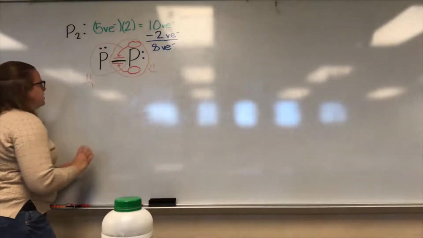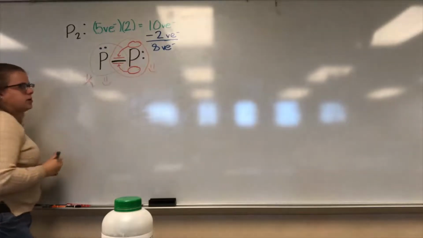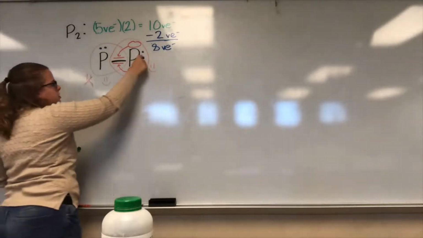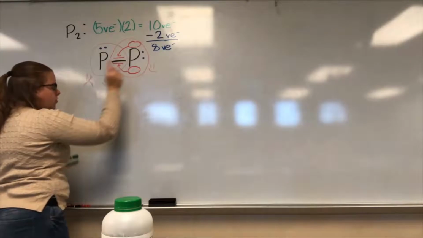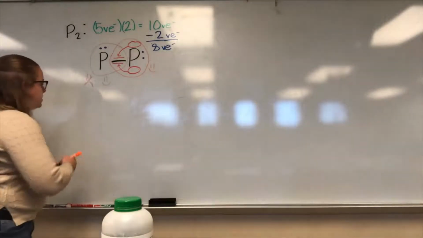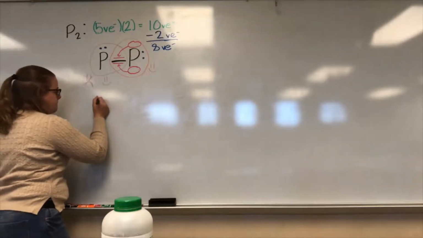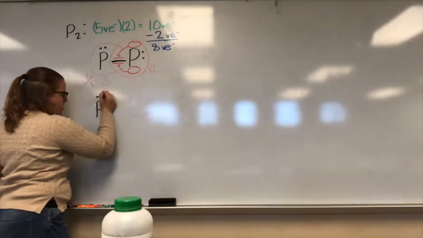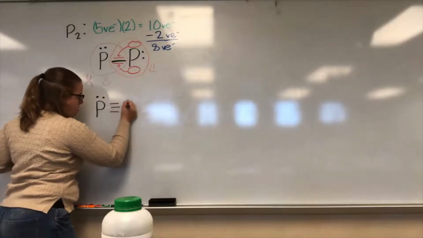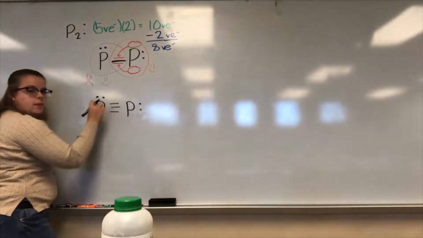This phosphorus is finally happy. And let's double check to make sure this phosphorus is still happy. We got 2, 4, 6, 8. This phosphorus is still happy. So your final structure for this is this with that triple bond.